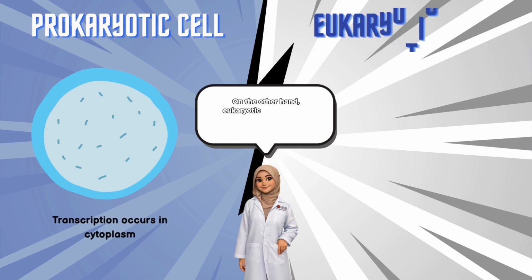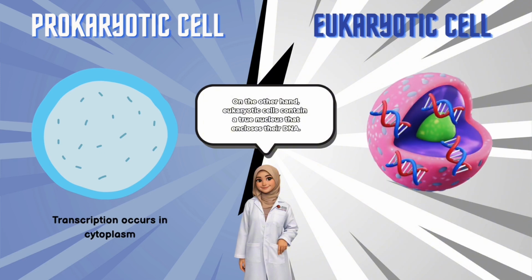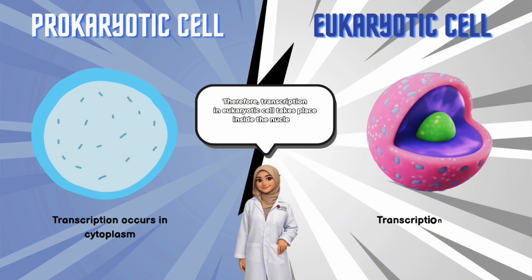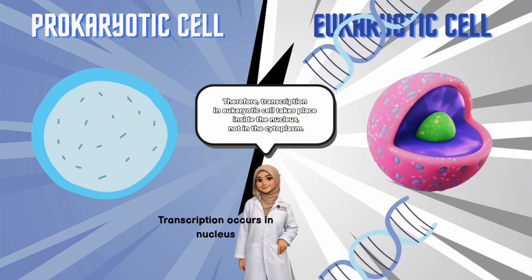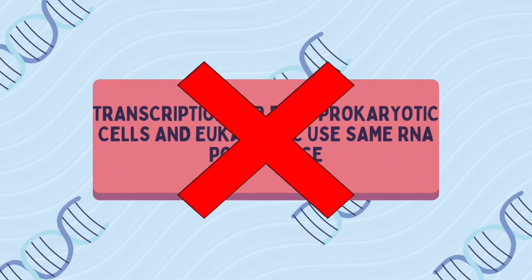On the other hand, eukaryotic cells contain a true nucleus that encloses their DNA. Therefore, transcription in eukaryotic cells takes place inside the nucleus, not in the cytoplasm. Many students assume that prokaryotic and eukaryotic cells use the same RNA polymerase, but this is not true. Let's see the difference together.